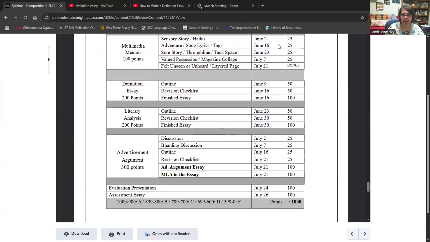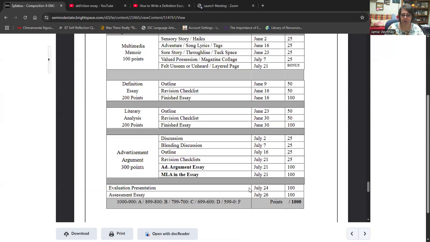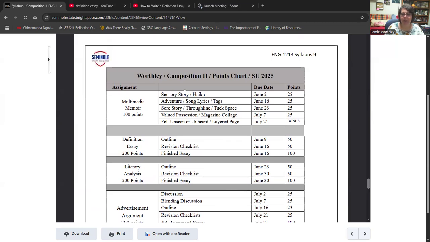The only thing that's a little different that I missed is that this outline is actually worth 25 because we have a discussion. So discussion is worth 25 and the outline is worth 25. And so I forgot about that. First for the definition and for the literary. And then the advertisement argument has two discussions. And anyway, if it says that an essay is worth 300 points, it's actually the whole unit that is worth 300 points. All right, and then towards the end we'll do an evaluation that I need to just finish up. But anyway, so here is your points chart, right?